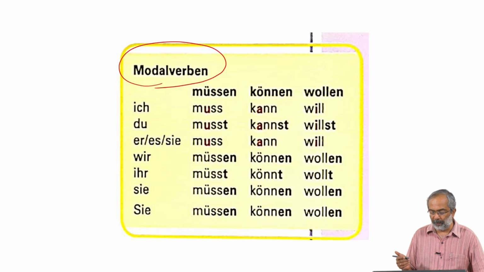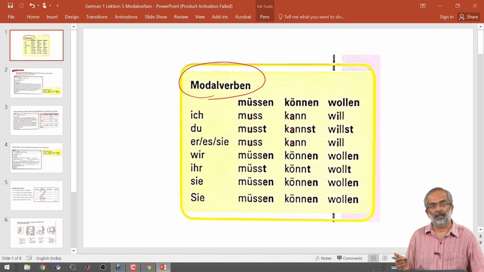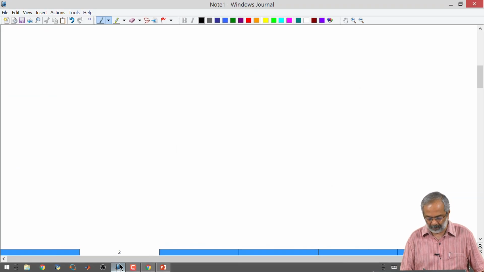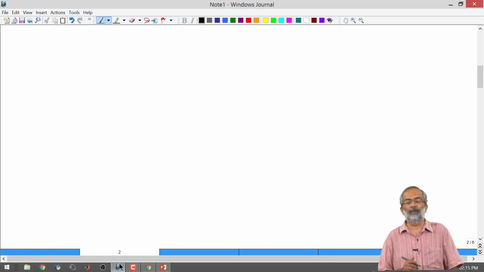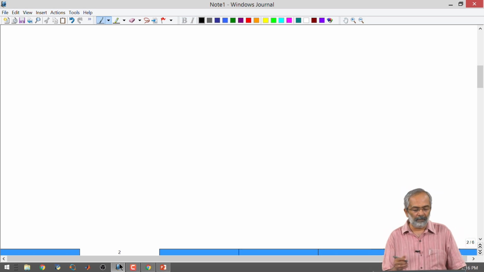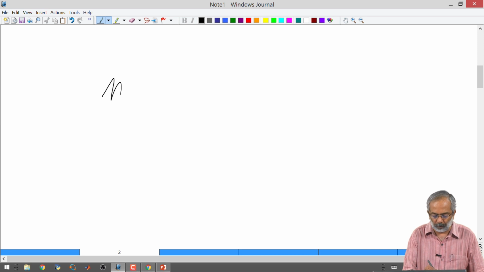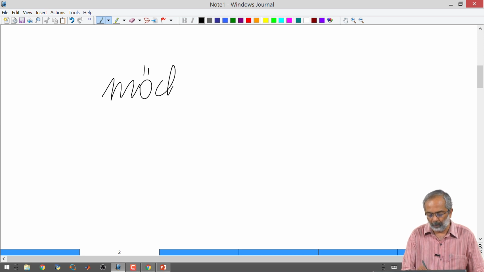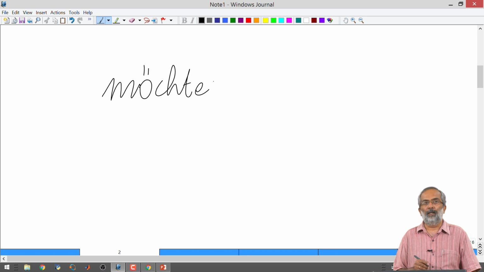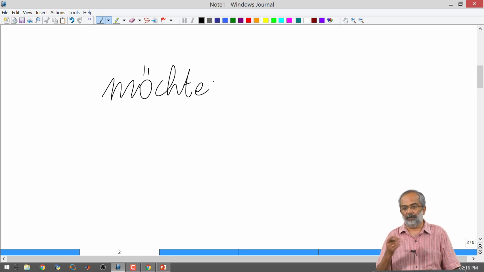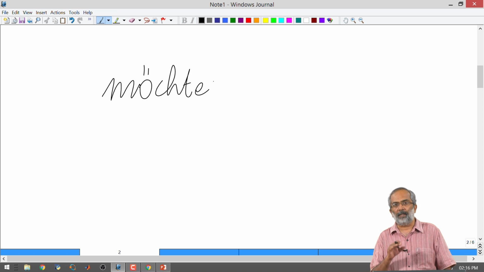So, before we go into these 3 modal verbs and their conjugations, I would like to go back to one verb which we have learned very early in the course. We have learned to use the word möchte. I hope you remember that, and in fact the word möchte can also be used like a modal verb.